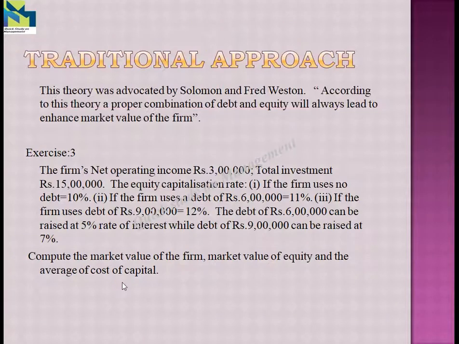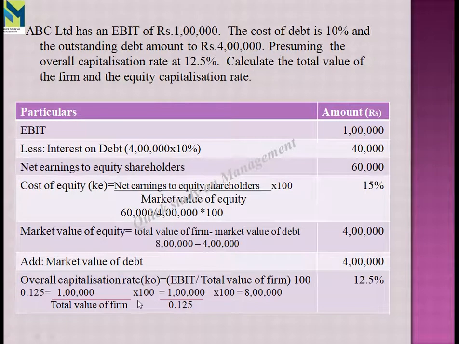And then we have to calculate the overall capitalization rate. The formula is EBIT divided by total value of firm into 100. The overall capitalization rate is 12.5%, which is represented as 0.125, equal to the EBIT, which is 1 lakh, divided by the total value of the firm. We have to find out the total value of the firm, right? So the total value of the firm is 8 lakhs, and the overall capitalization rate is 12.5%.